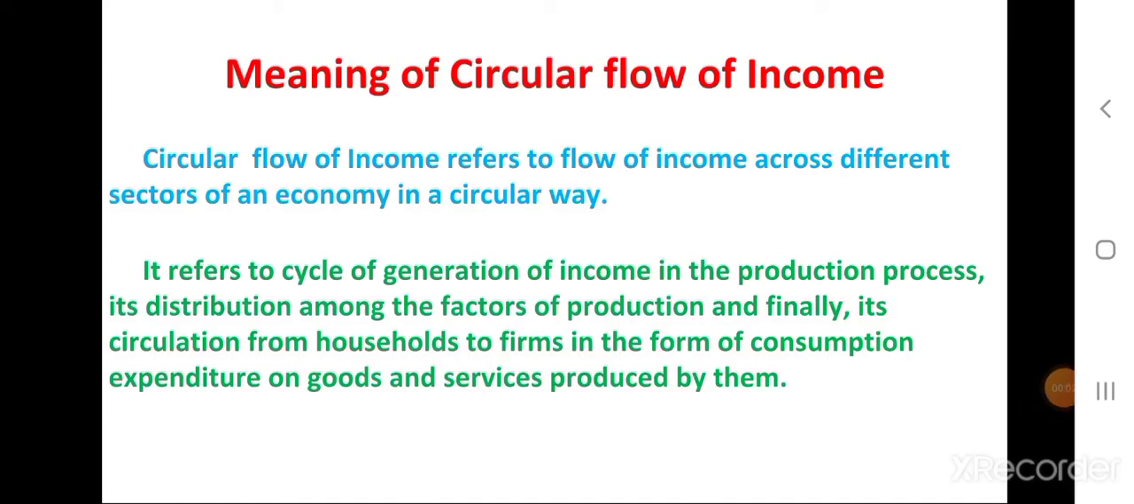The topic is circular flow of income. What is the circular flow of income? It refers to flow of income across different sectors of an economy in a circular way. Here we keep only two sectors, that is household sector and the firm. It refers to the cycle of generation of income in the production process, its distribution among the factors of production, and finally its circulation from household to firm in the form of consumption expenditure on goods and services produced by them.